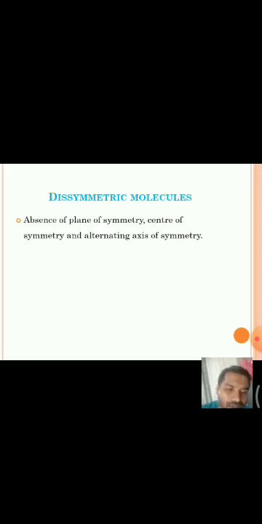Sometimes when a molecule doesn't have chiral centers, those molecules are also optically active, like allenes. Hence we can explain the optical activity of a molecule by using symmetry elements.